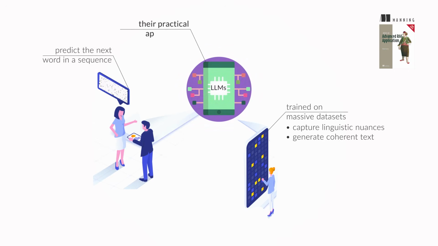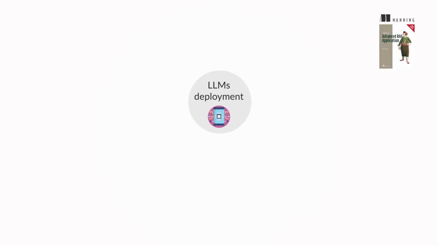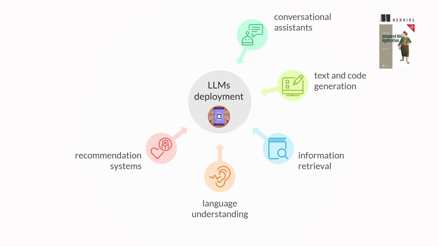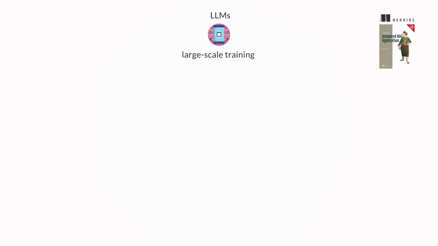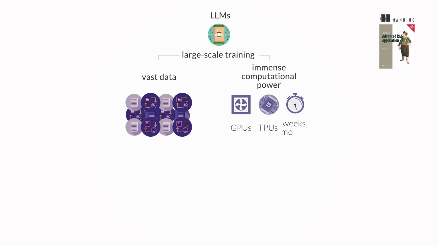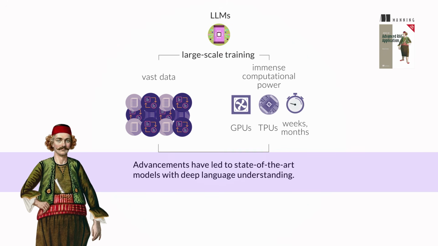The book explores their practical applications and the emergence of multimodal models, which integrate various data forms for more natural AI applications. LLMs are used in conversational assistance, text and code generation, information retrieval, language understanding, recommendation systems, content creation, and task fulfillment. Their power comes from large-scale training, requiring significant computational resources. Training LLMs involves vast data and immense computational power, often using GPUs or TPUs, and can take weeks or months. Despite high costs, advancements have led to state-of-the-art models with deep language understanding.